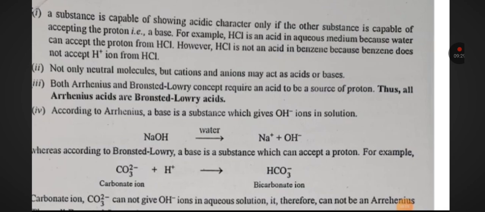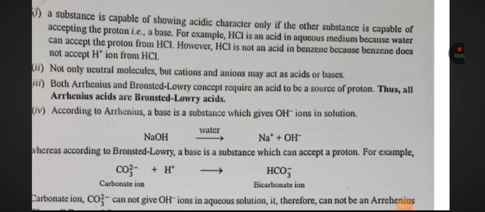Both Arrhenius and Bronsted-Lowry concepts require acid to be a source of proton. Thus, all Arrhenius acids are Bronsted-Lowry acids. According to the Arrhenius, a base is a substance which gives OH negative ion in solution. NaOH in water gives Na positive and OH negative, whereas according to Bronsted-Lowry, a base is a substance which can accept a proton. For example, CO3 2 negative plus H positive will give HCO3 negative.